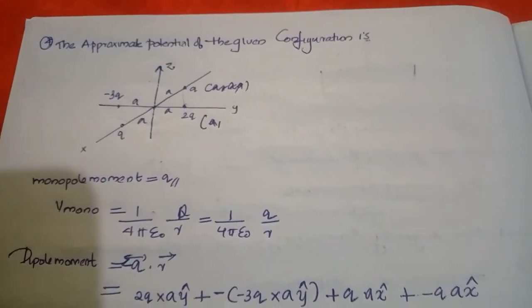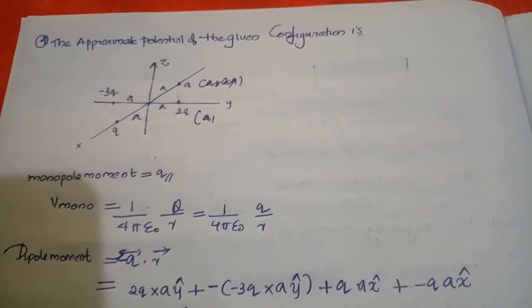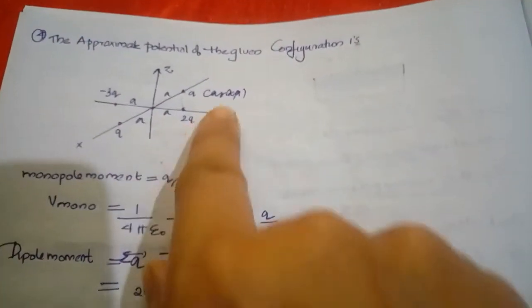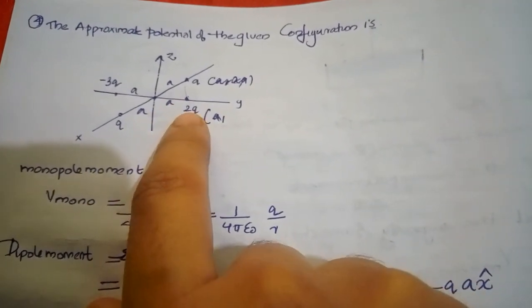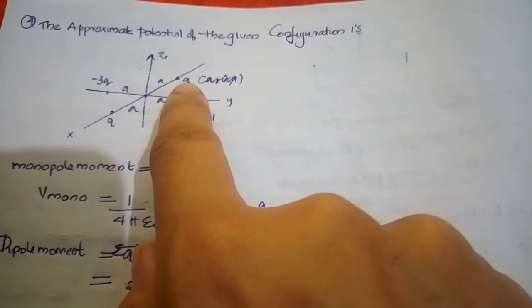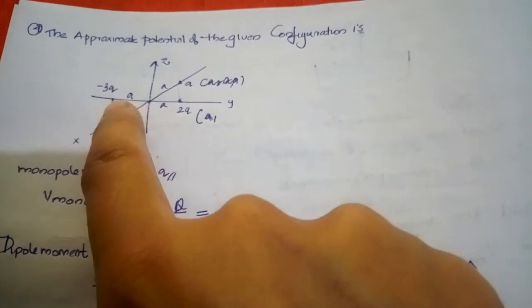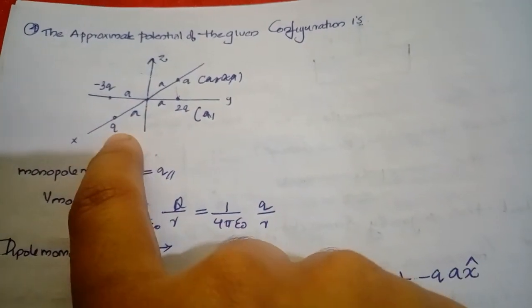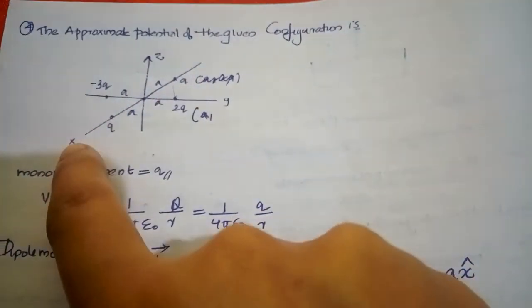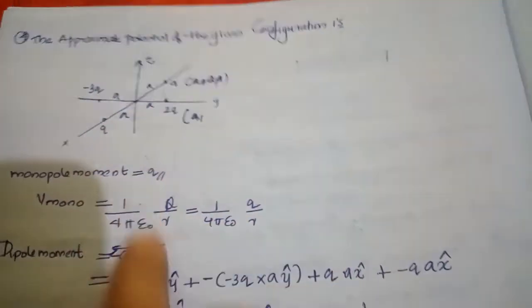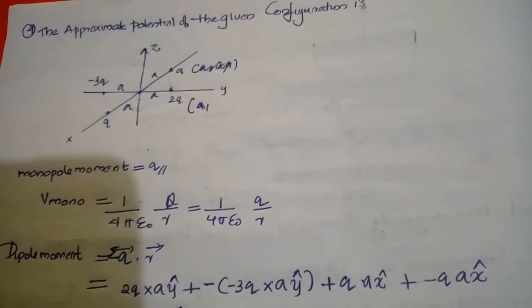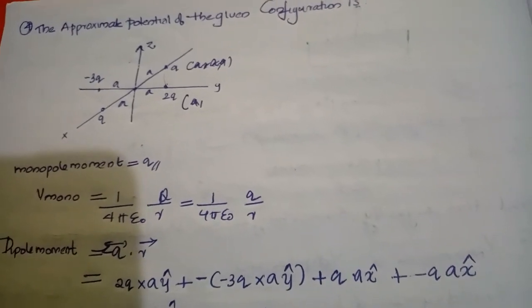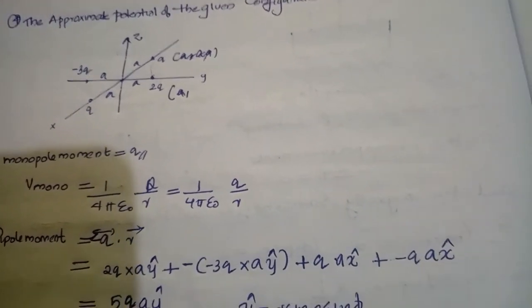Another question: the approximate potential of a given configuration. Here the system is given in the question, that is you consider 2q at A, q at A, minus 3q at A, q at A. So here the axes x, y, z are there, and we have to find the approximate potential, meaning the approximate potential which is the sum of V mono and V dipole.